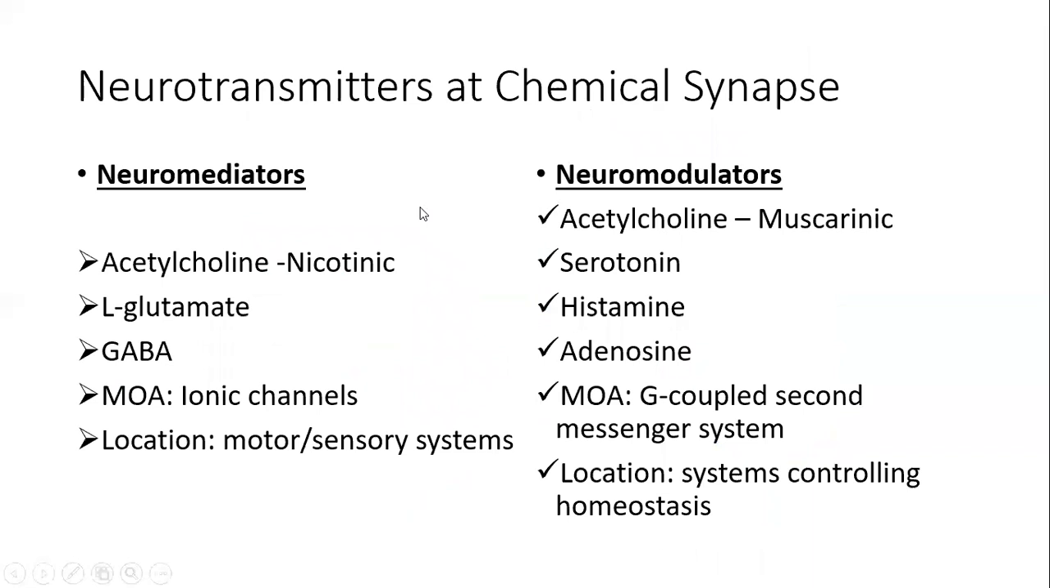So let's take a look at different types of neurotransmitters which are released at the chemical synapses, their distribution, their types, and their fate.